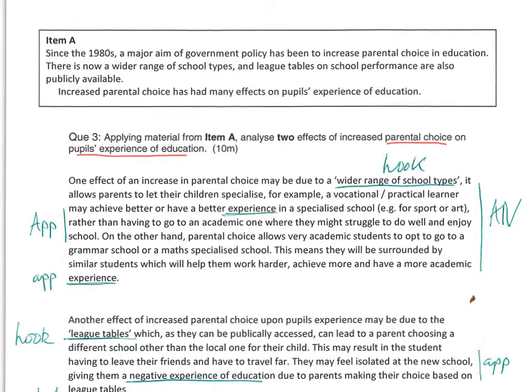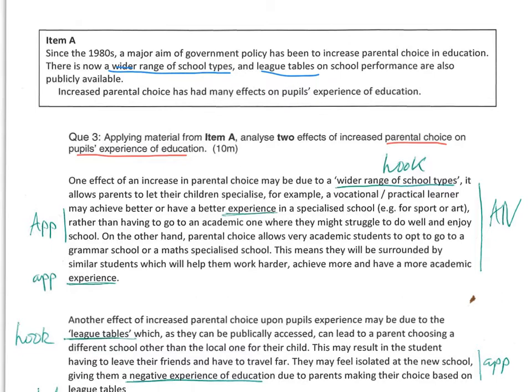Like all of these other types of questions, you need to use two hooks in the question, and they are wider range of school types. Sorry, I've erased that. Wider range of school types, and also league tables. Those are your two hooks for this question.